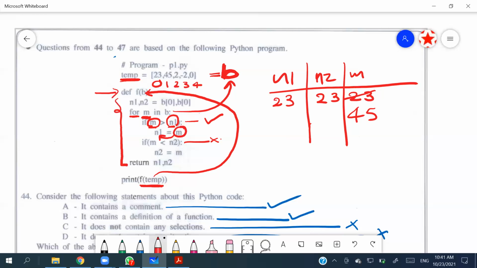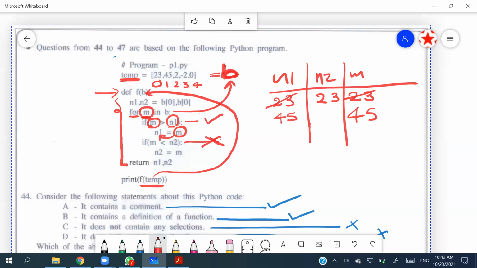So n1 will be assigned 45. Then again, the question is asking m is less than n2. m is not less than n2, so as usual, this is not going to happen. It goes again to the for loop and checks, okay, now m is going to be 2.